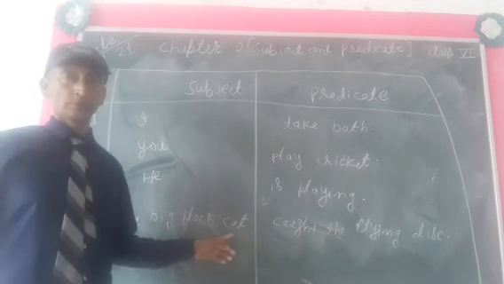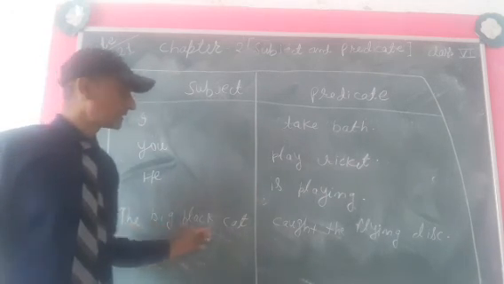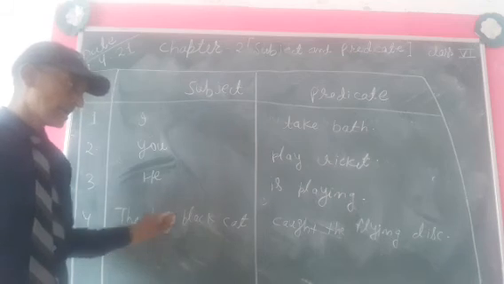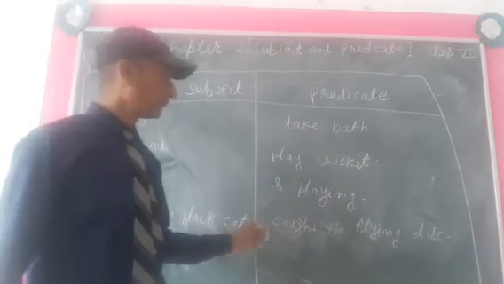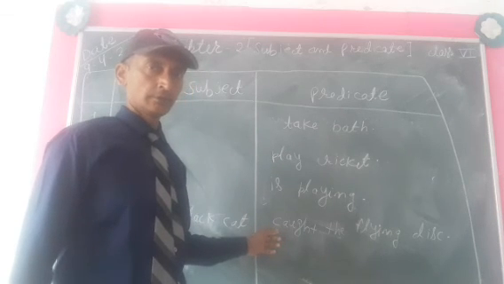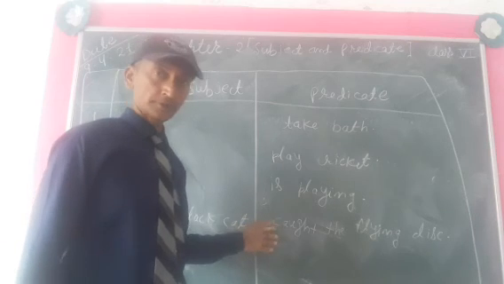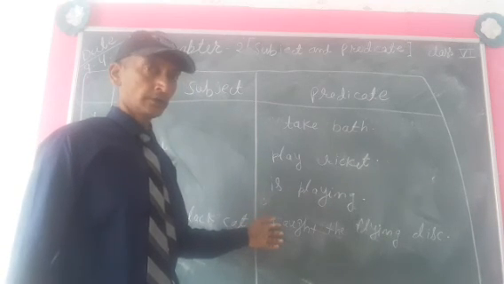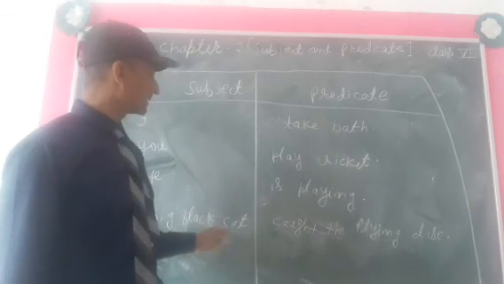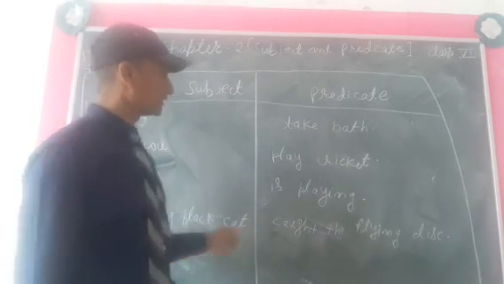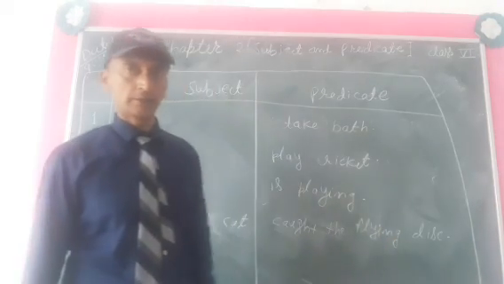Okay. Don't get confused. The big black cat will be your subject. And after cat, your verb is beginning. From verb, your predicate will start. The big black cat is your subject. Caught the flying disc will be your predicate.